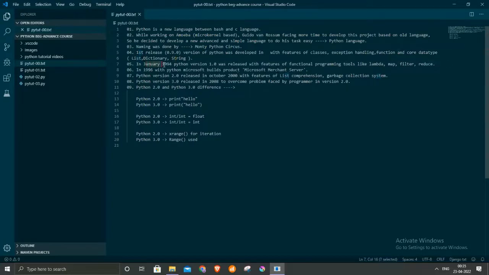So the next point is, in January 1994 Python version 1.0 was released with functional programming tools like lambda, map, filter and reduce. Lambda refers to anonymous functions. Anonymous functions means functions that have no name and are stored inside a variable, and map, filter and reduce are methods of arrays.